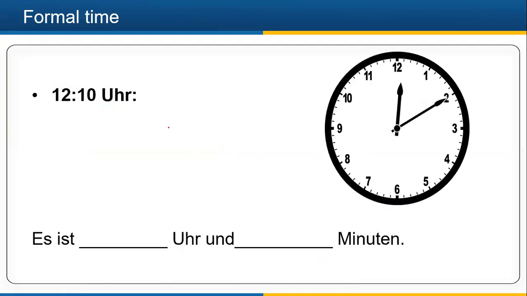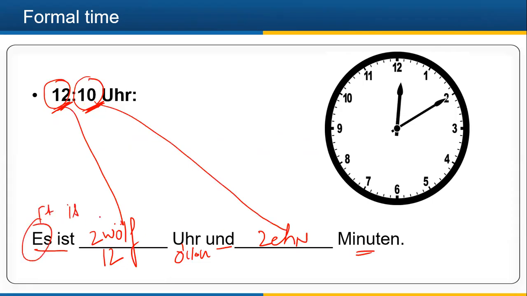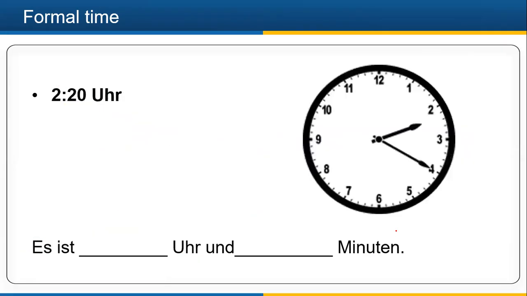For example, here it says 12:10. How many hours are there? 12. How many minutes? 10. So es ist 12 Uhr und 10 Minuten. It is 12 o'clock and 10 minutes.